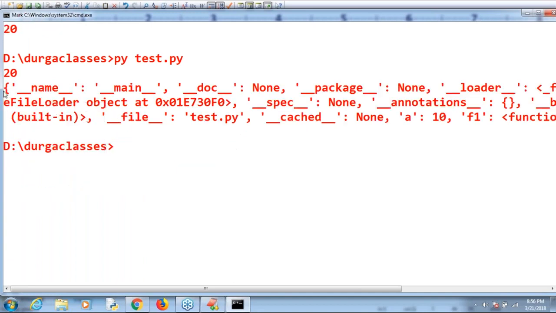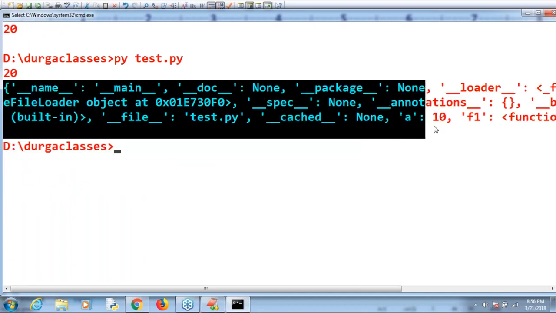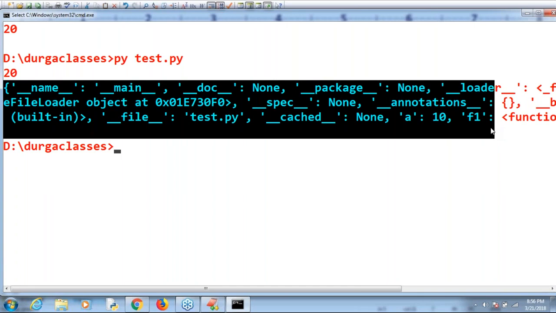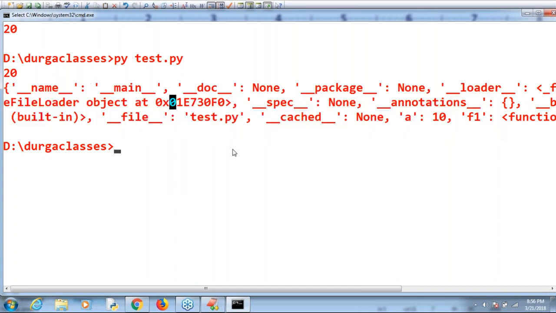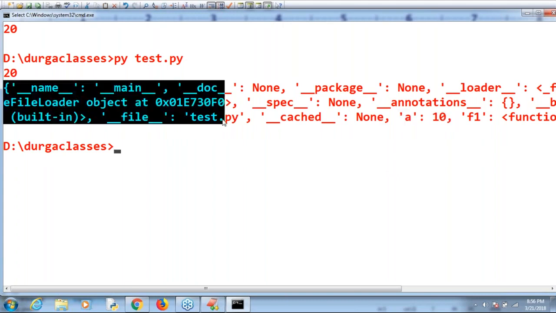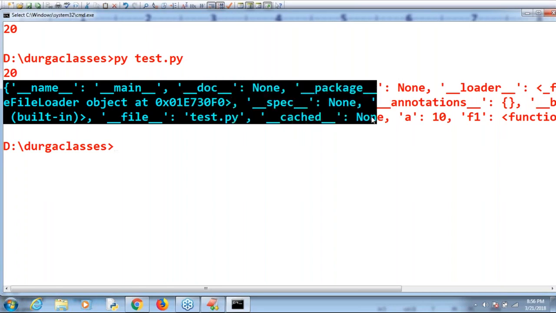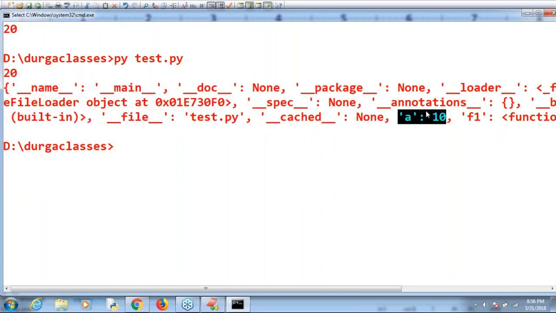Have you observed, right? Dictionary. All global members related to that module are printed by default. In that, are you seeing our value anywhere? Yes, it's a dictionary. Of course, by default Python adds some global parameters for every module. That's why these things come. Somewhere in the next sessions we are going to discuss that. Don't worry, sir. Here, is our global copy available or not?